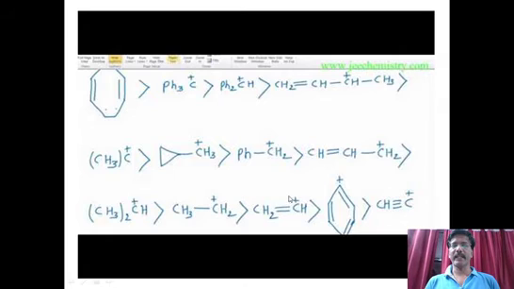This is vinyl cation. This is phenyl cation, the last one, and methyl cation. So this shows the positive strength is very, very weak when you go towards right side. Vinyl and phenyl, these cations are not generally formed because the stability is very less. They cannot carry positive charge because we can't explain their stability by using any effect.